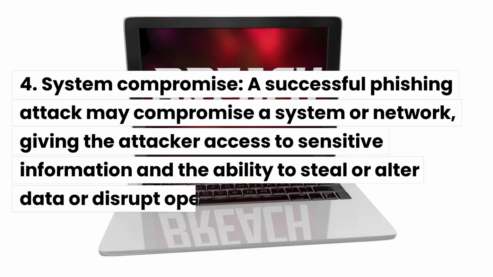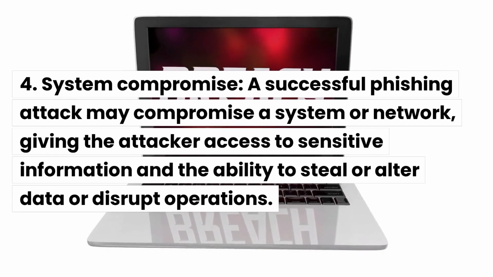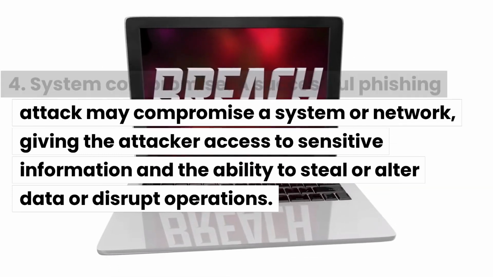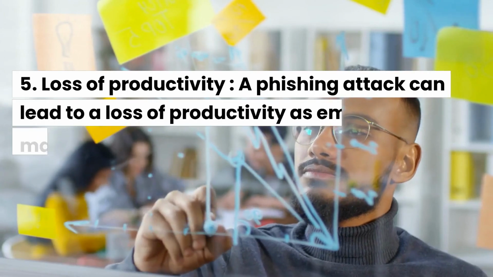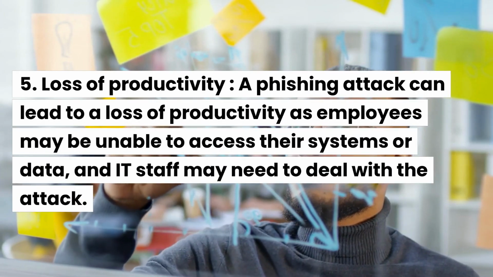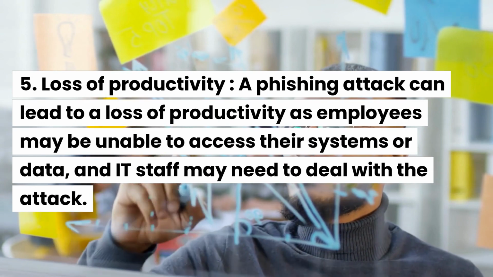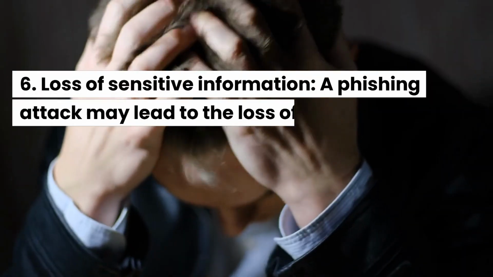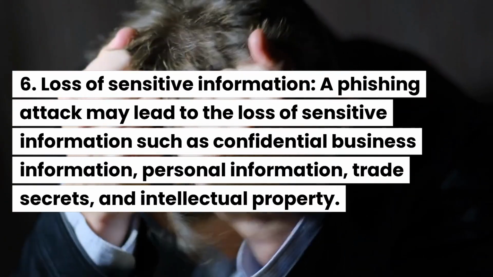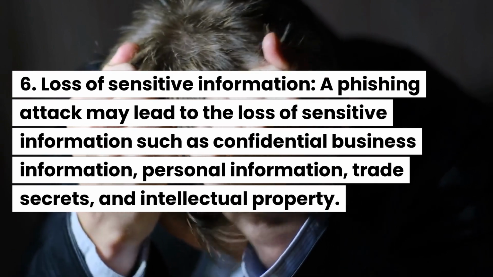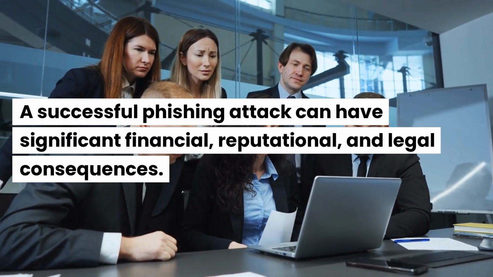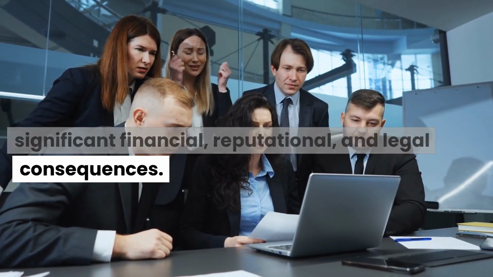4. System compromise. A successful phishing attack may compromise a system or network, giving the attacker access to sensitive information and the ability to steal or alter data or disrupt operations. 5. Loss of productivity. A phishing attack can lead to a loss of productivity as employees may be unable to access their systems or data, and IT staff may need to deal with the attack. 6. Loss of sensitive information. A phishing attack may lead to the loss of sensitive information such as confidential business information, personal information, trade secrets, and intellectual property. A successful phishing attack can have significant financial, reputational, and legal consequences.